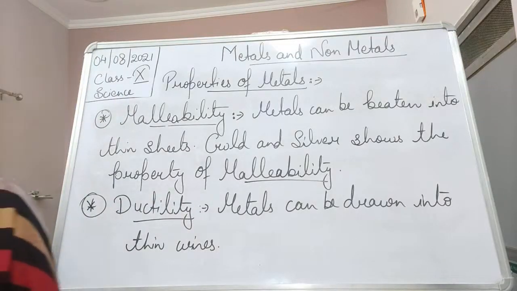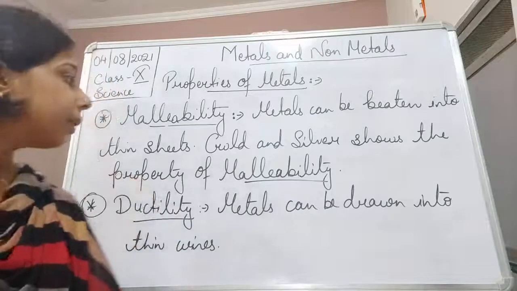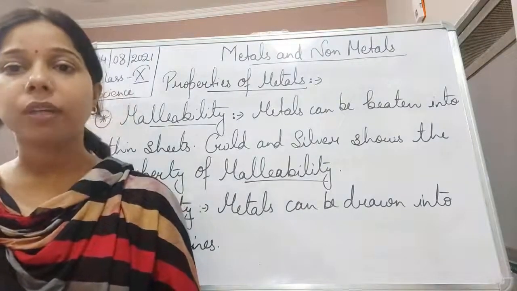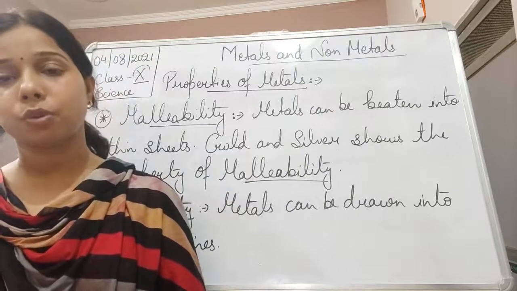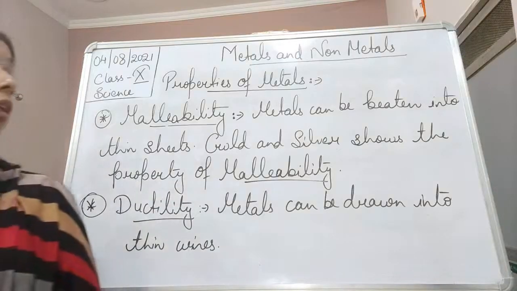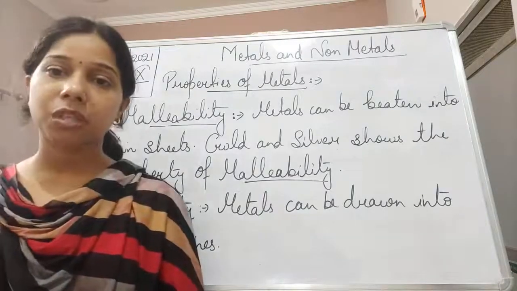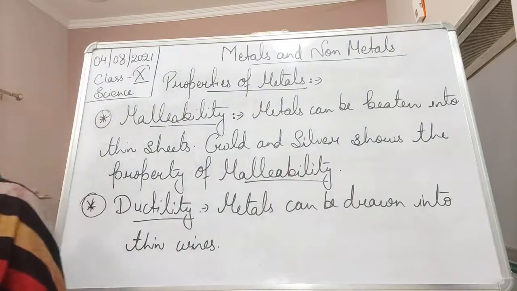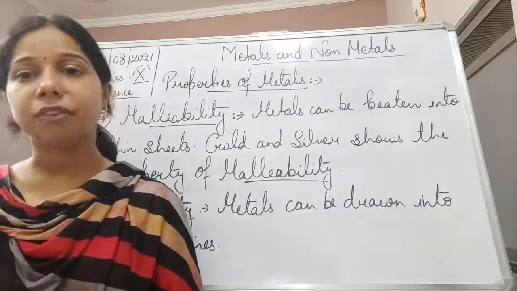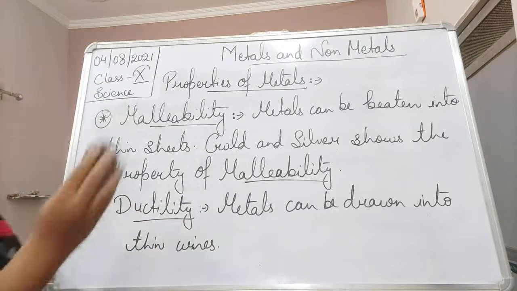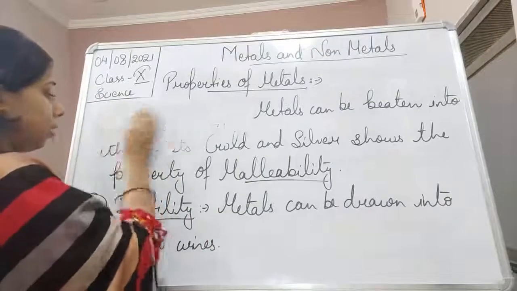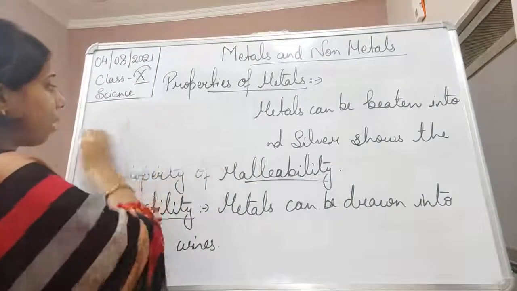Okay, now because of the property of malleability, and because they are highly ductile, they can be drawn into different shapes according to the need. It can be drawn into thin sheets, it can be drawn into thin wires, and because of this property, they can easily be given different shapes also, students. The next property shown by the metals is hardness.